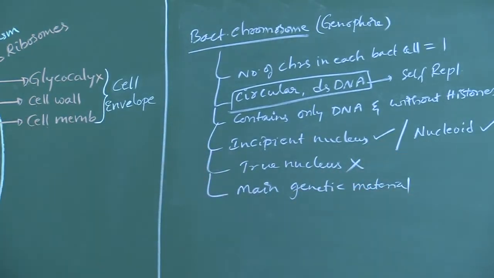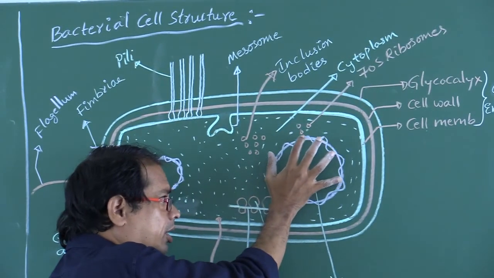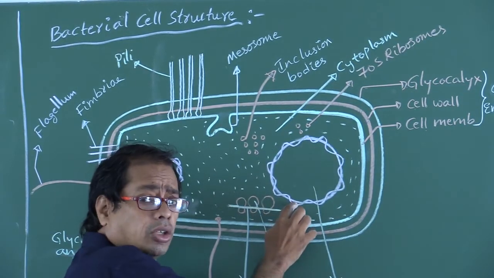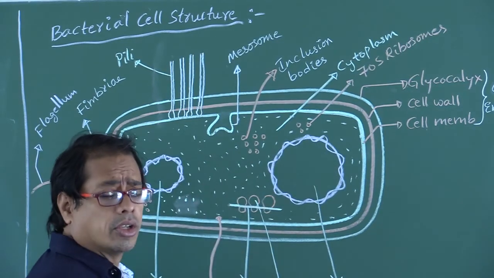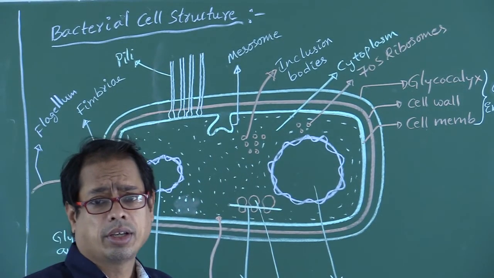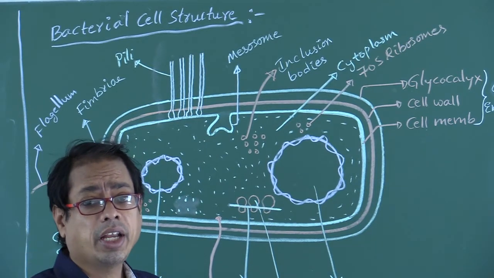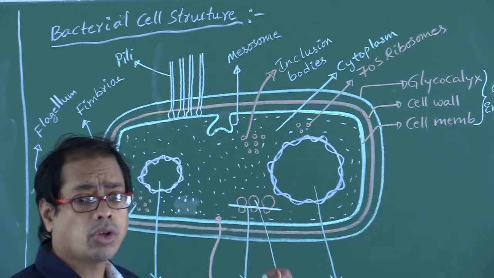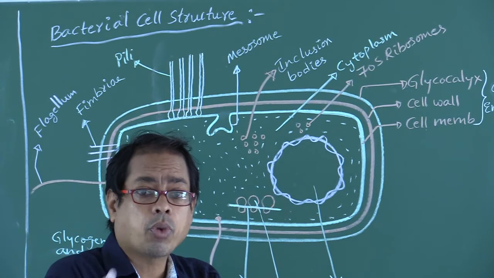Let us suppose in this diagram, if this bacterial chromosome is present here, this part is so called nucleoid. If it is present here, it is called nucleoid, like that. In the cytoplasm non-histone proteins are present. DNA is always negative charge. It requires positive charge, so packaging should be done with negative charge and positive charge.